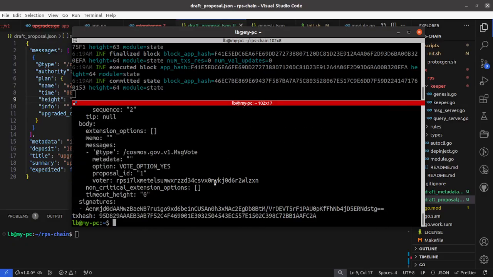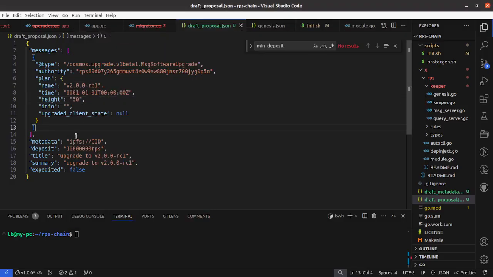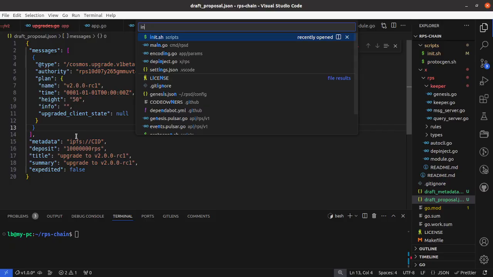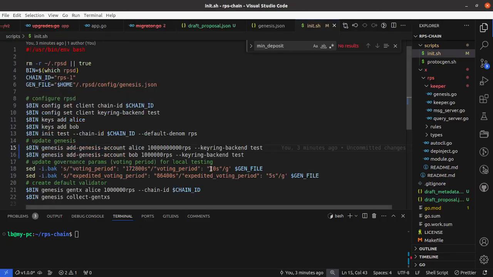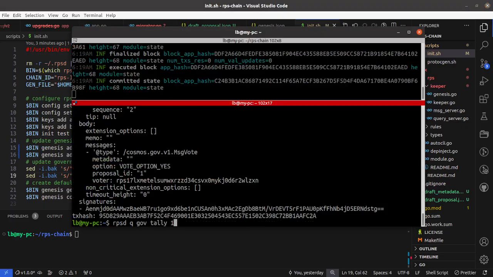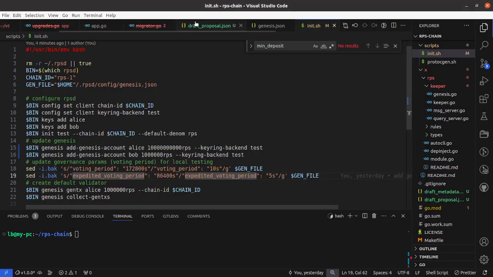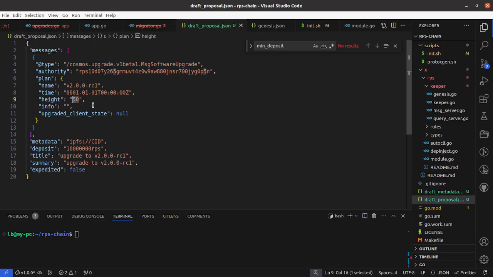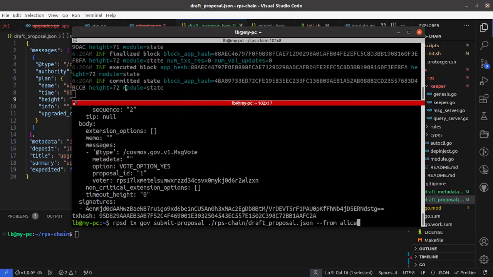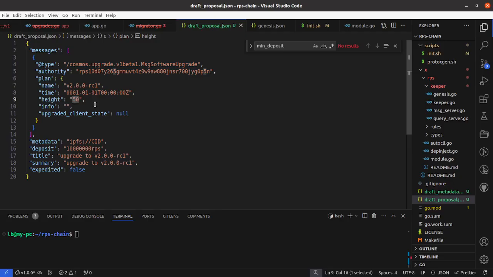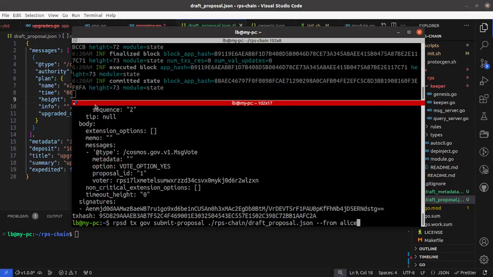We have to be fast, or we have to either increase the voting period here to be more than 10 seconds, or we can do this really quick. So let's submit another proposal, and this is going to be proposal number 2. And we have to update to be a higher height because we're already 72. So let's say it's 100.